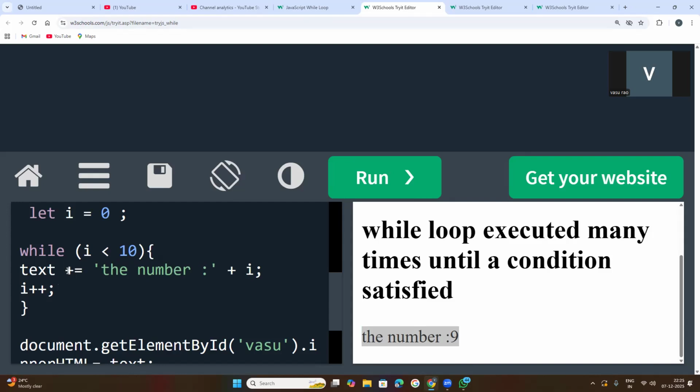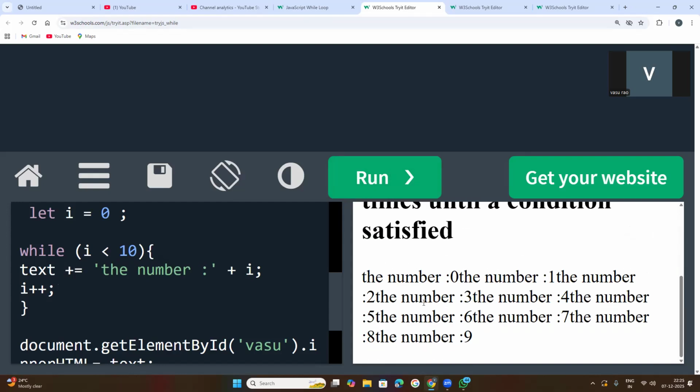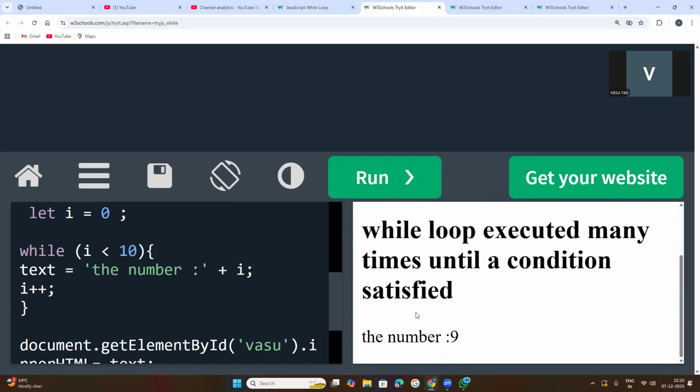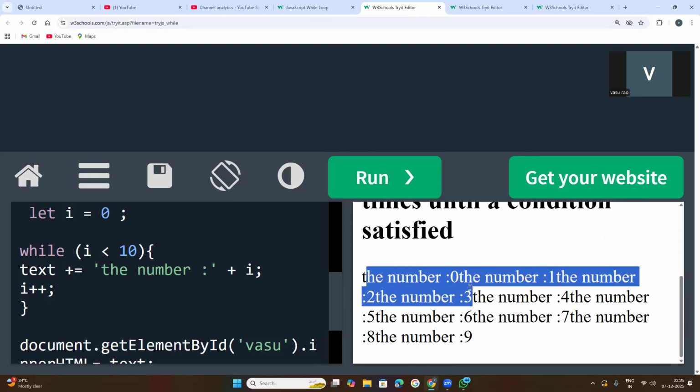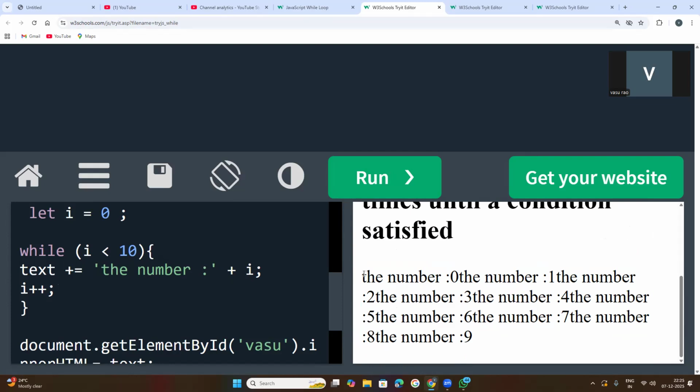So every time I give this symbol, I get all the numbers here. But see, if I have not given this plus here, I am getting only the number 9. If I have given plus here, all the numbers, number 0, number 1, number 2, are displayed side by side. At that moment I need to give one line break here. That is very important, the line break.